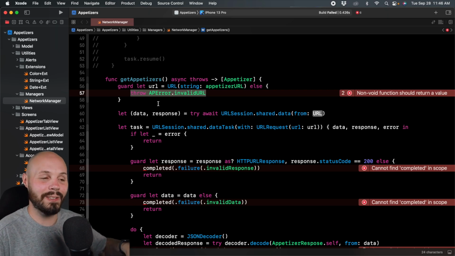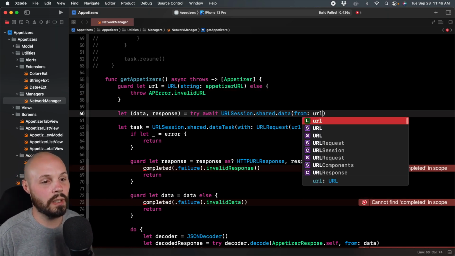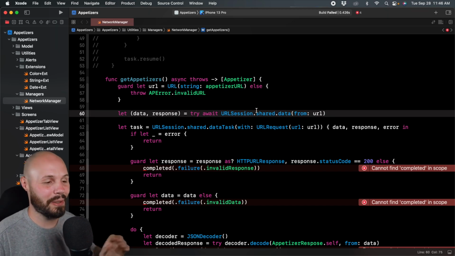Remember, that's what I said. I didn't want to get into too much, but it'll make it a lot easier. So we need the URL here that we unwrapped right there. And if that URL is invalid, we throw the APError. Okay, that'll be the last custom error we do initially.